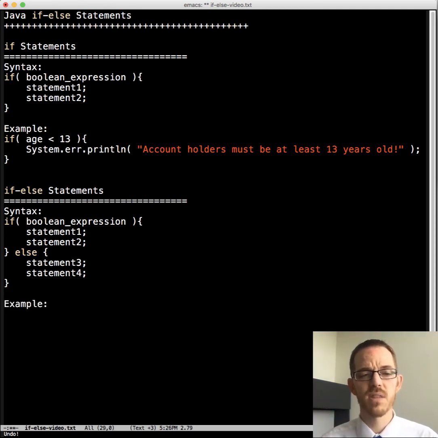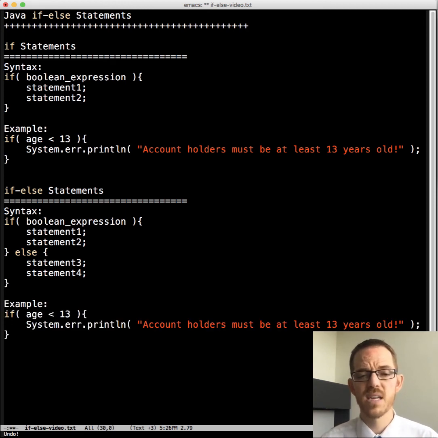So building off the previous example, if age is less than 13, do an error message, but otherwise, if not, then create an account, for example, and do that.